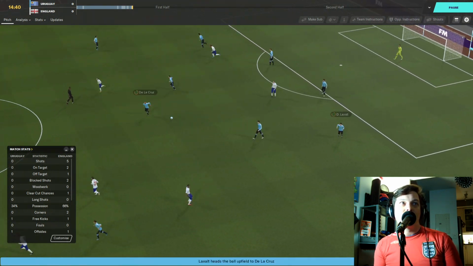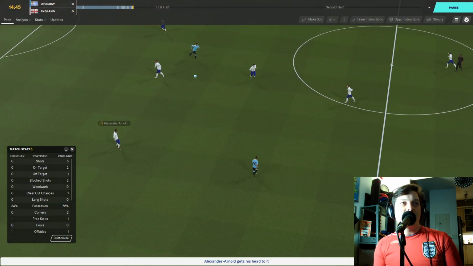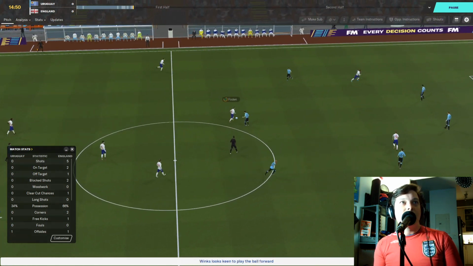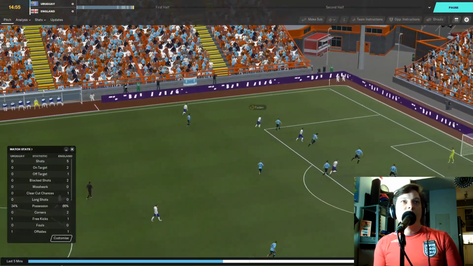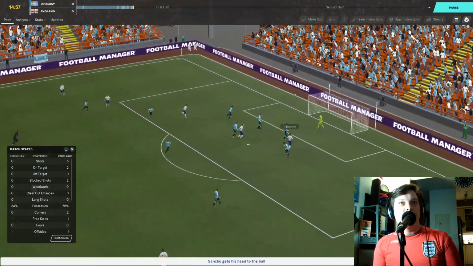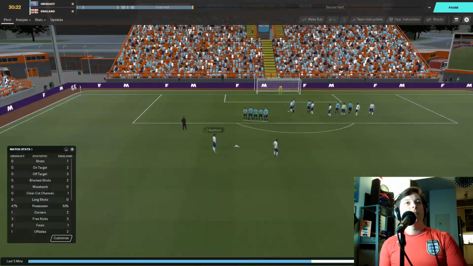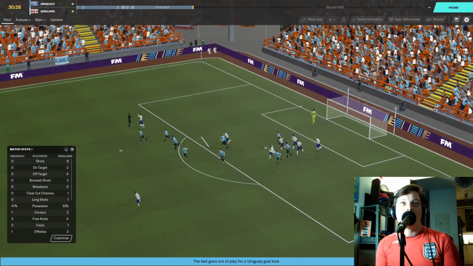Harry Winks with the ball forward, just booting it back and forth and just giving each other possession at the moment. It seems strange, but you kind of want to see some more precise passing from both teams. But Phil Foden driving forward into Sancho, but that goes wide. Free kick for England. Marcus Rashford tries a shot, and that is well wide of the goal.